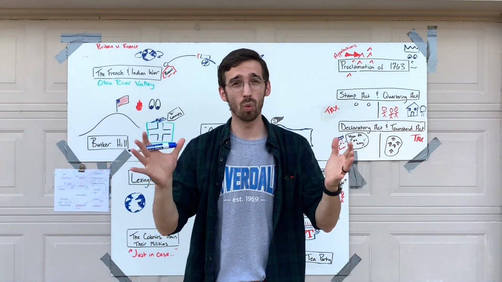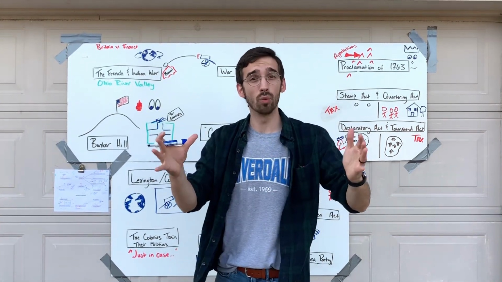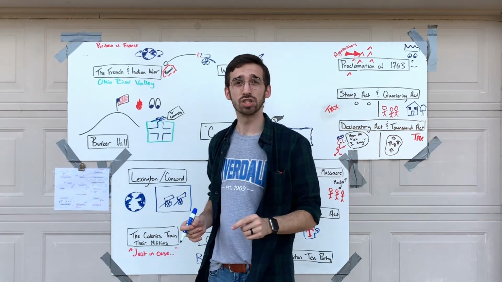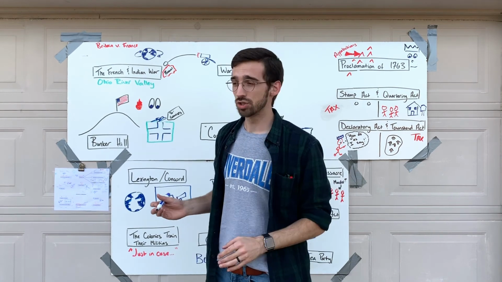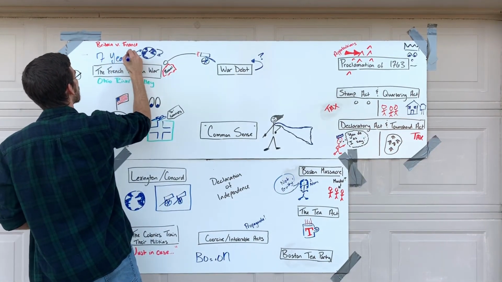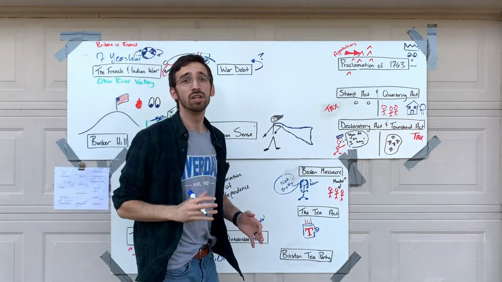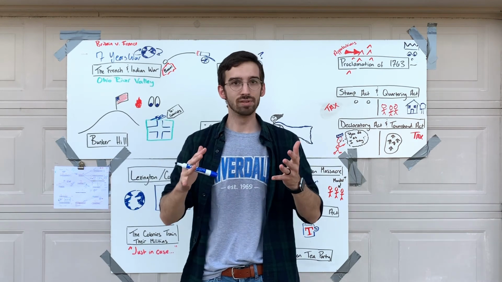It's a worldwide war. So the part of it that's fought in North America, in the Ohio River Valley, that is the French and Indian War. But the rest of the war that we're talking about is called the 7 Years' War. And yeah, it's called the 7 Years' War because it's fought over 7 years.